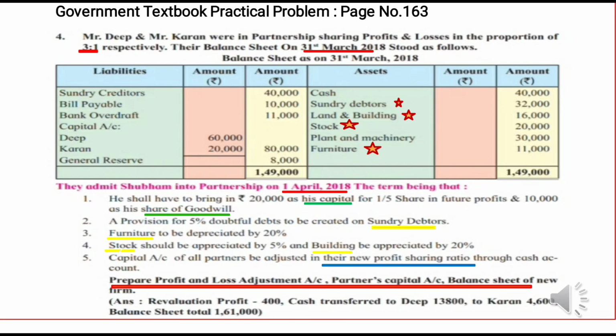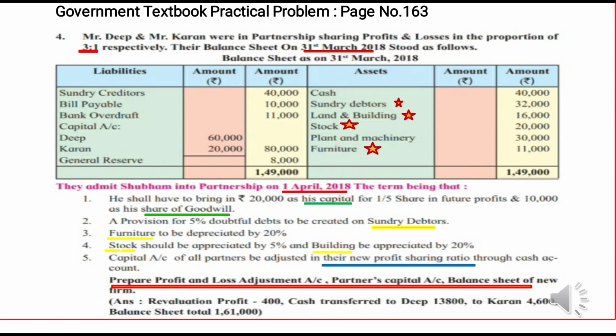Number 2, a provision for 5% doubtful debts to be created on sundry debtors. Here we have to create RDD on debtors. Number 3, furniture to be depreciated by 20%. Number 4, stock should be appreciated by 5% and building be appreciated by 20%. Last adjustment, capital accounts of all partners be adjusted in their new profit sharing ratio through cash account. This is your question. While solving the question, we are going to do first posting.